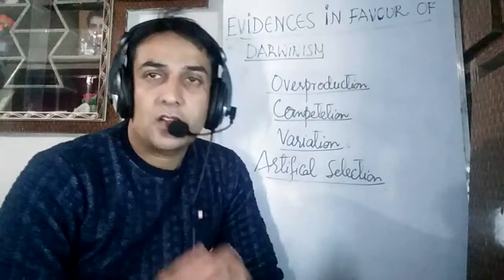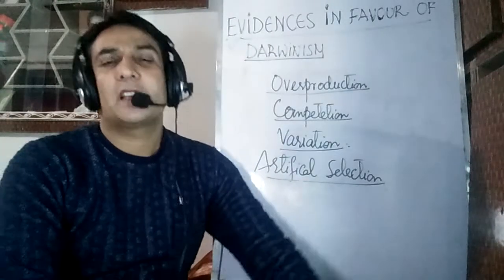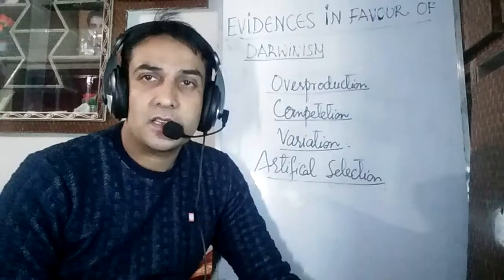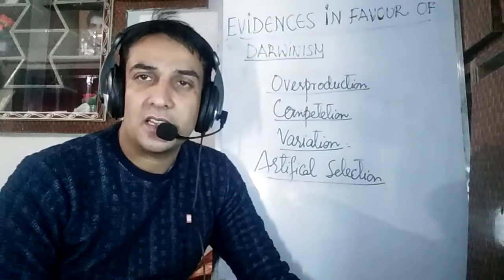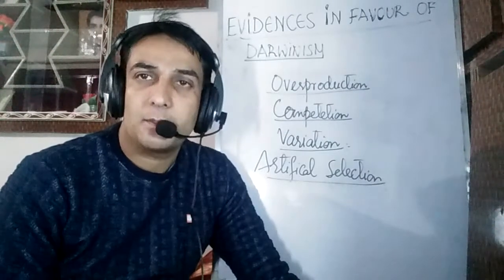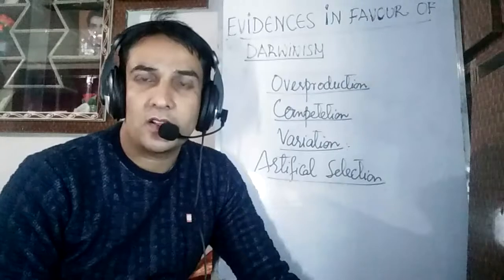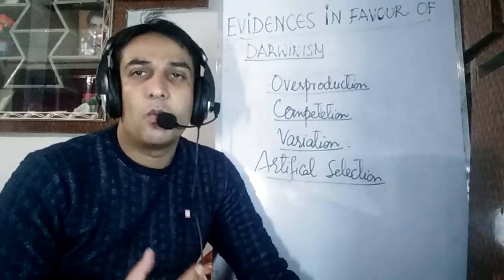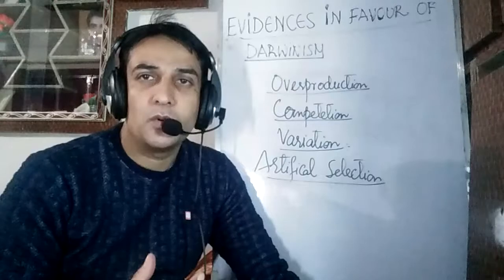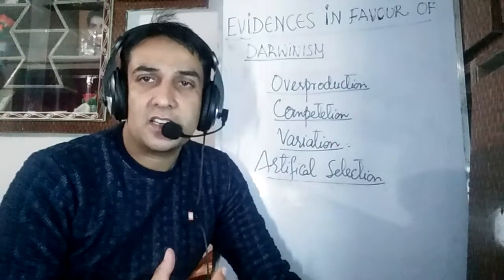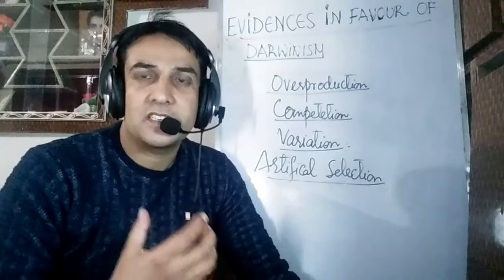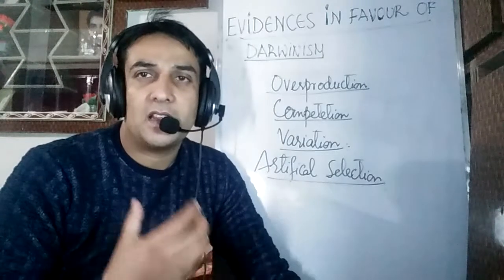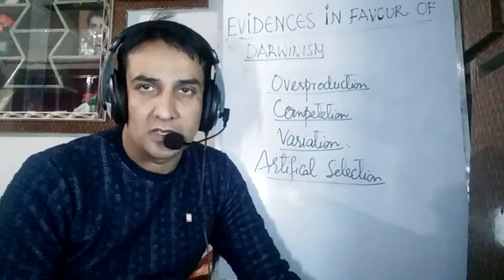This has also been documented by many great scientists: if human beings can produce different varieties and breeds of plants and animals by a controlled selection process, known as artificial selection, why cannot nature by natural selection produce different species from a single species, having infinite resources and infinite time at its disposal?